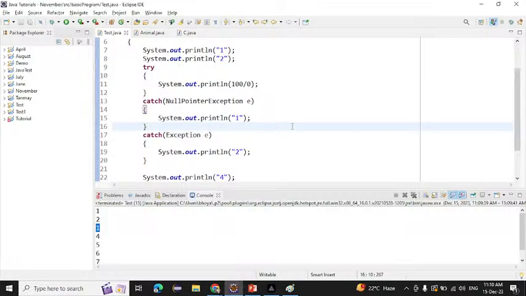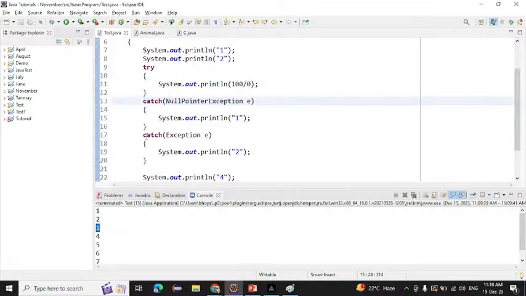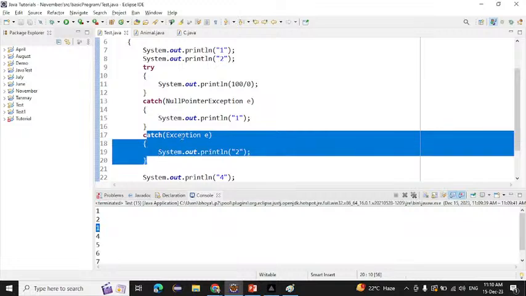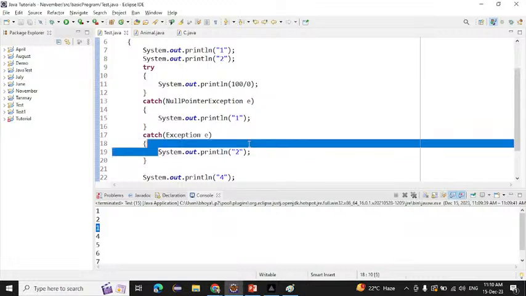Here we have an arithmetic exception, so it will be the catch block with the arithmetic exception. No, this is the null pointer exception, so it will go to the Exception class. It is the parent class of all the exceptions present inside Java, meaning all the exceptions are present inside this single class. So it will come here and print 2 on the console.